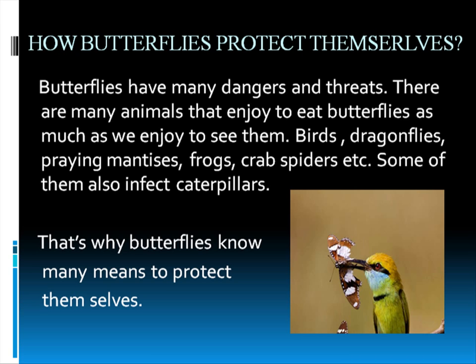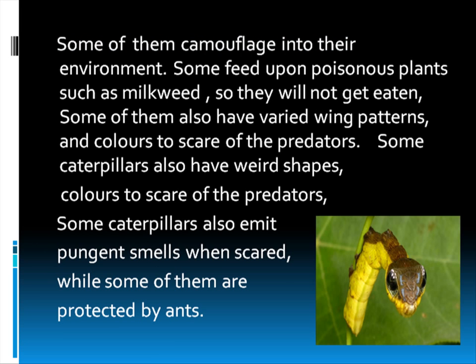But there are so many ways that a butterfly knows how to protect itself. In the former picture you can see a bird eating a butterfly, like that butterflies get eaten. But you can see it is mainly holding the body, because it will just use its beak to tear off the wings, and then it will eat the body.